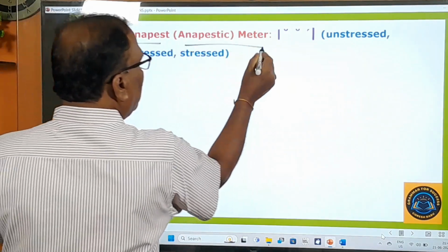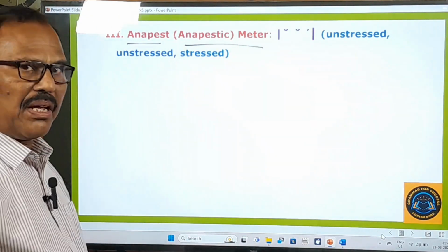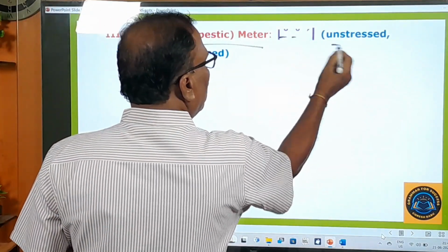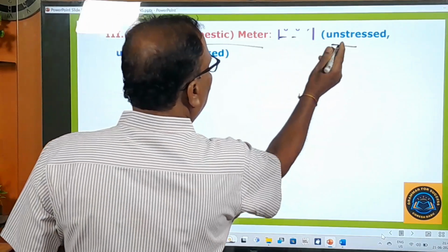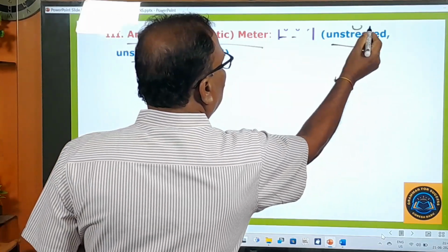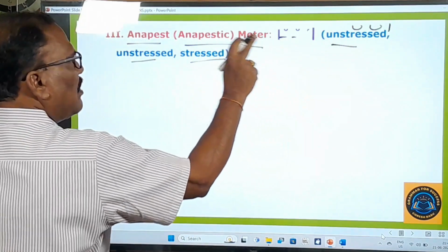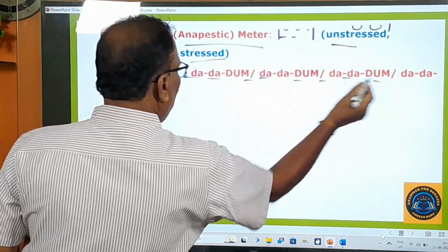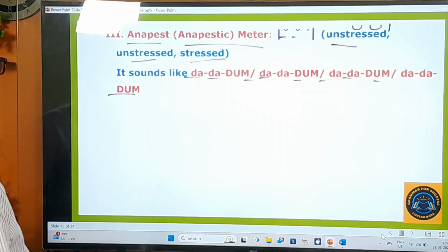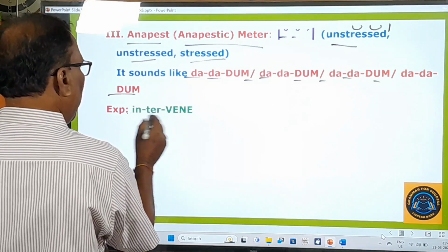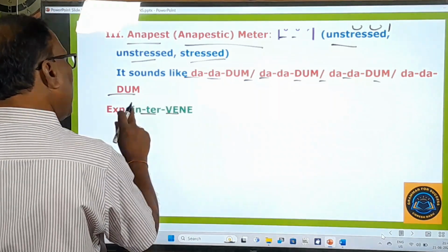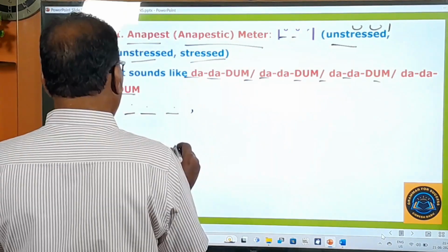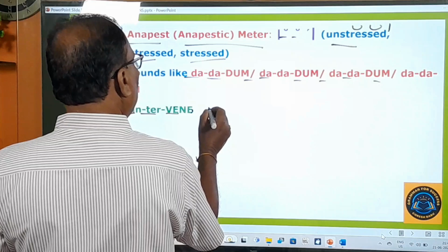Anapest or anapestic meter. By any one of these two names you can call it. Anapestic meter. What is that? Two unstressed, then stressed. Da da dum. It sounds like da da dum, da da dum, da da dum, something like that. Okay, one example I would like to give you. What is that?